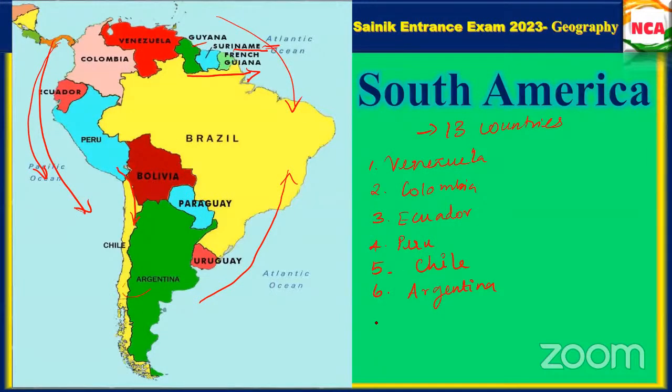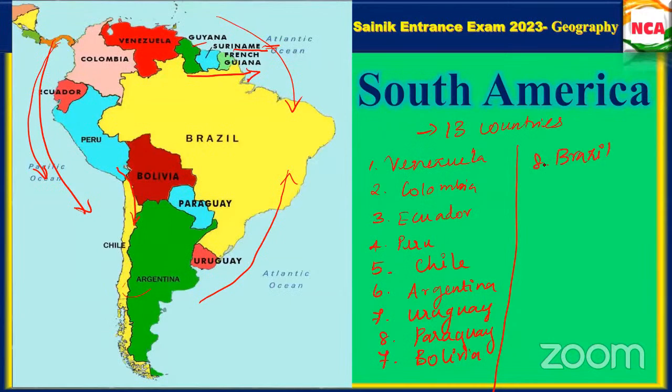Sixth, seventh is Argentina, Uruguay, Paraguay. Then Bolivia and Brazil. Then Peru.